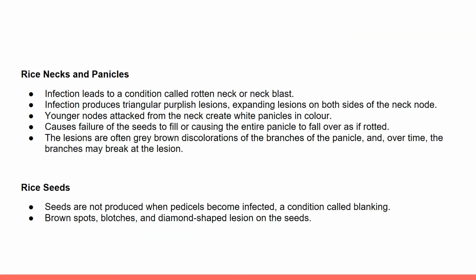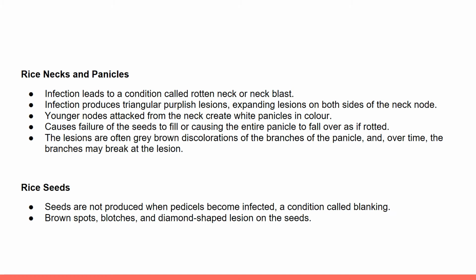Followed by symptoms on rice neck and panicles. Neck blast is the most damaging stage and may occur without significant damage to the leaves. The signs are more extreme in the case of neck blast, marked by infection at the base of the panicle, which starts rotting. This infection leads to a condition called rotten neck or neck blast. Infection produces triangular purplish lesions and expanding lesions on both sides of the neck node, symptoms that are very harmful to the development of grain.